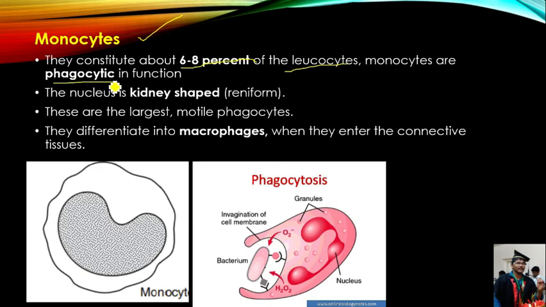Monocytes also act as phagocytic cells. Here I have given one phagocytic cell. This is the bacteria. Here the bacteria is eaten by one white blood cell. That is called phagocytosis, a cell which is eating another cell. Then monocytes differentiate into macrophages when they enter into the connective tissue. Sometimes monocytes go outside the blood vessel and enter into the connective tissue. When monocytes enter into the connective tissue, they are called macrophages.